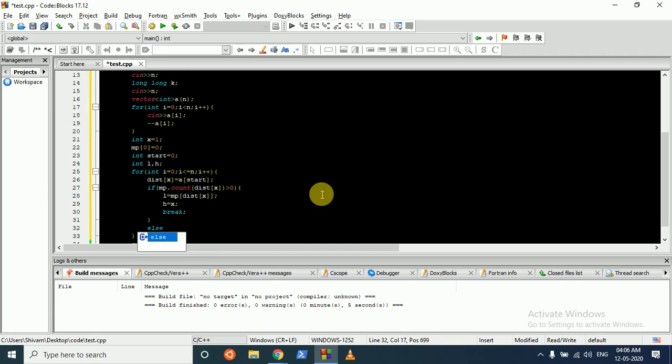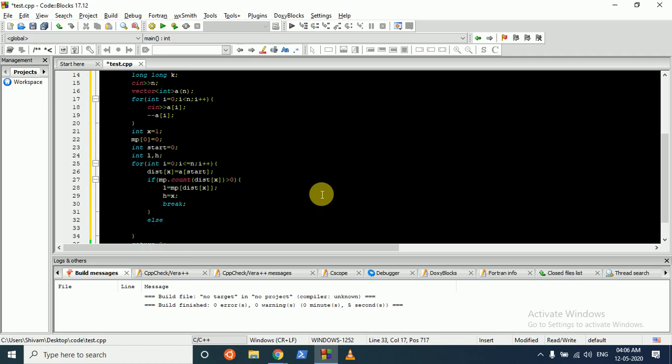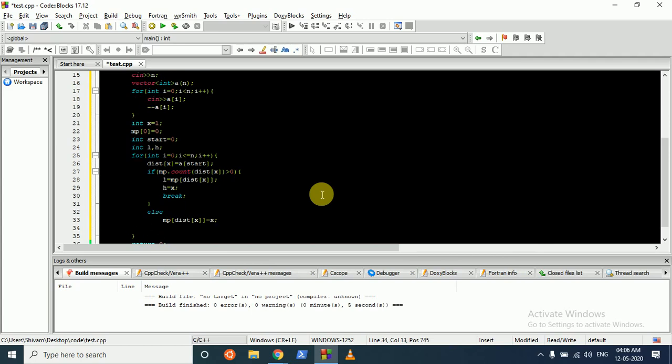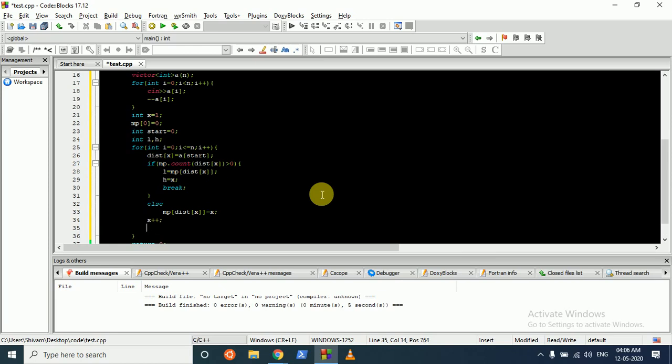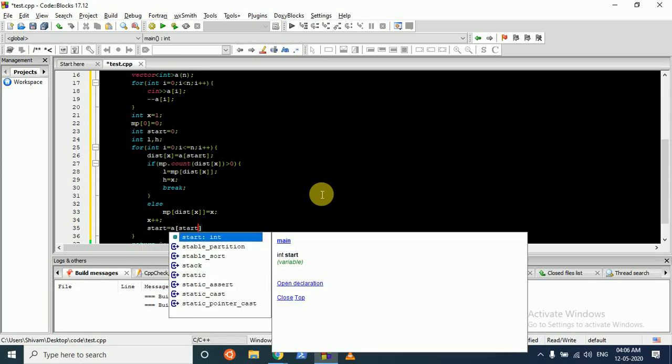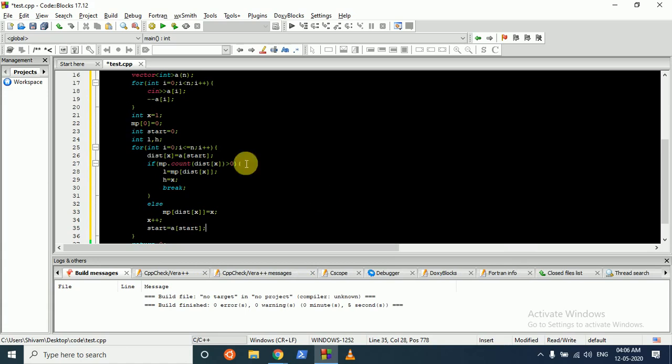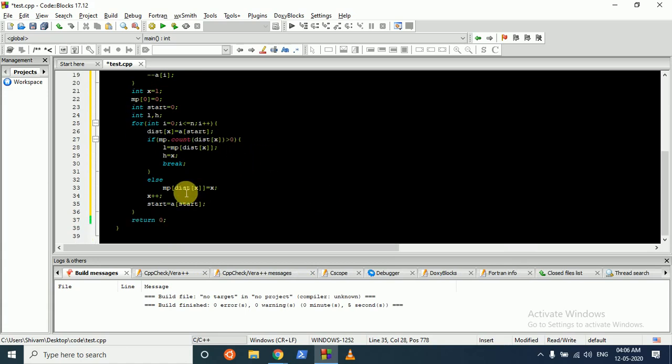Else, if we have not seen this, we'll put it in our map: map of distance of x is equal to x. Then we'll increment x because we have to move ahead, and start is equal to a of start, because now we have teleported from the first start to the next start.